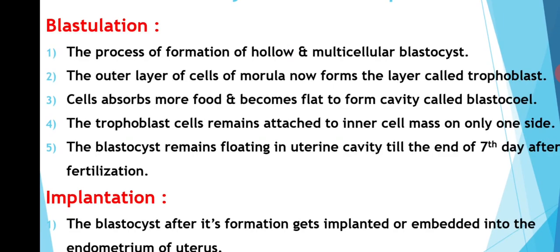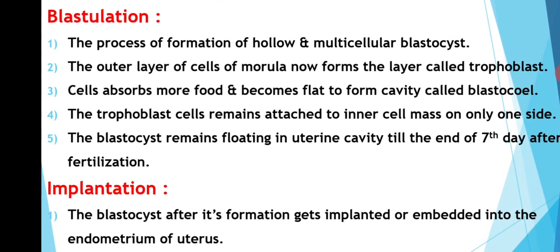The outer layer of blastocyst, or the outer layer of the cells of morula, forms the layer called trophoblast. These cells can absorb more and more food and become flat to form the cavity called blastocele. The trophoblast cells remain attached to the inner cell mass on only one side. The blastocyst remains floating in the uterine cavity till the end of the 7th day after the fertilization.